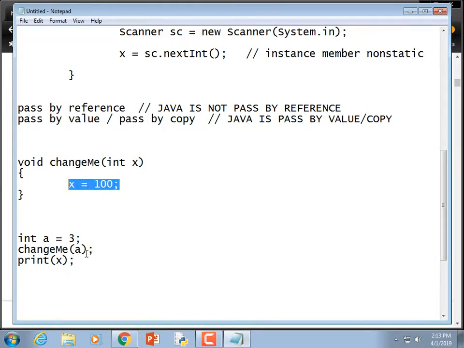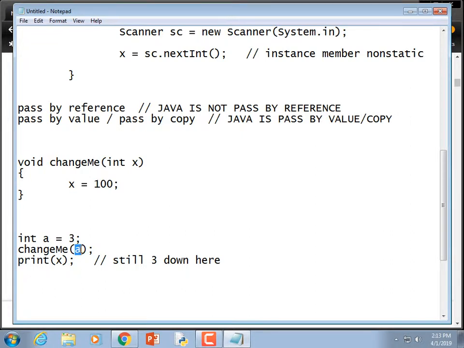Even if we changed it to 100, it's still a 3 down here. If we had expected it to equal 100 here too, too bad. There's no way to do that in Java. There's no way of declaring this as a reference. Unlike C++ or C#, where you could use pointers or reference variables, it just got a copy of it. So if you change it here, it doesn't change this original.